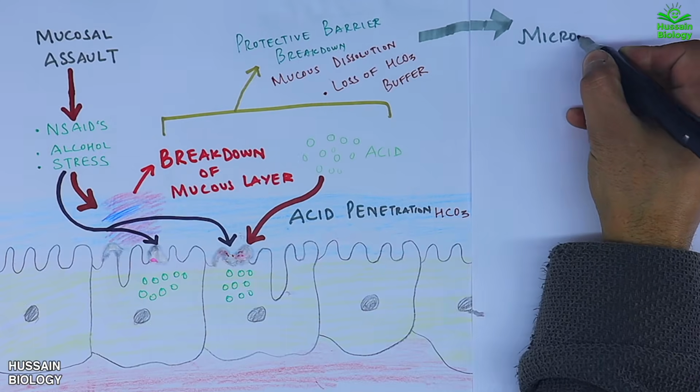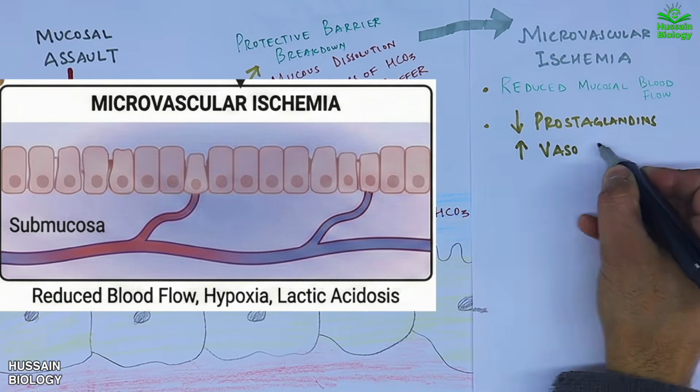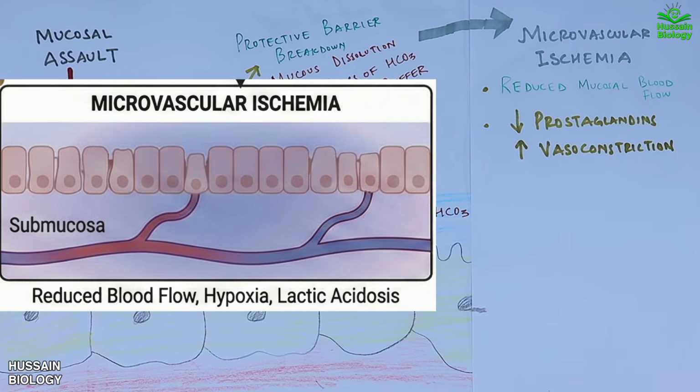After that, we have the microvascular ischemia phase. When mucosal blood flow decreases due to reduced prostaglandins and increased vasoconstriction, the cells become hypoxic. Hypoxia leads to lactic acidosis, further damaging the tissue. The acidosis acts as a strong inflammatory signal.